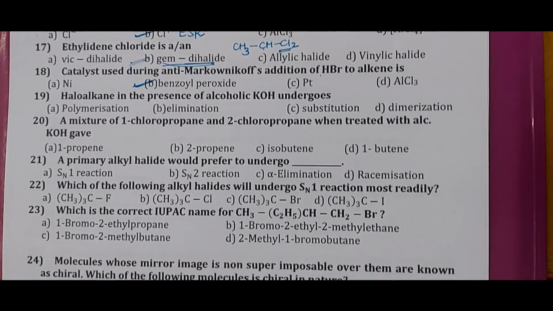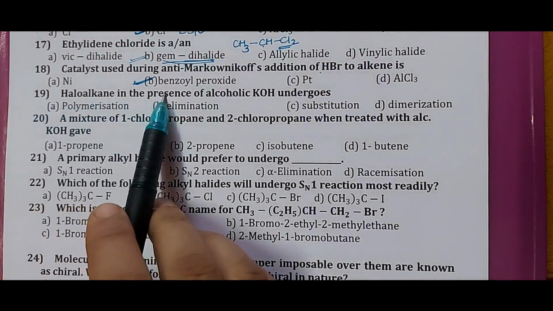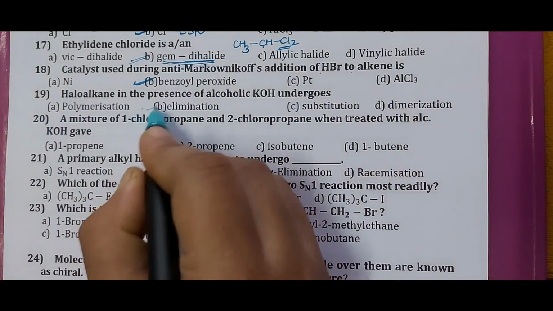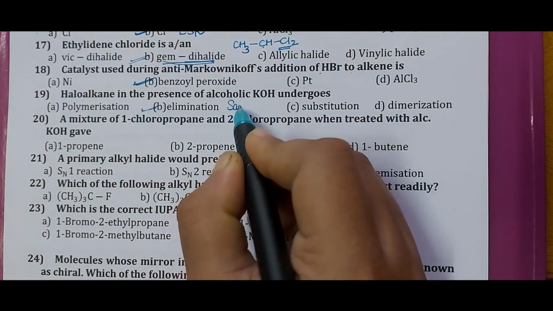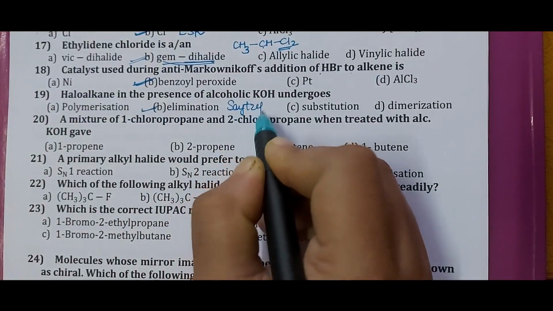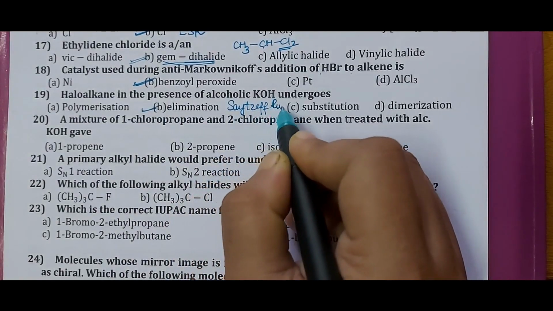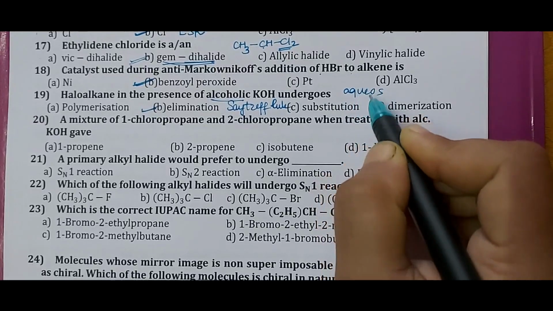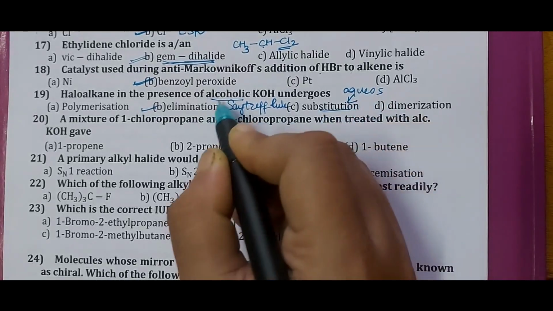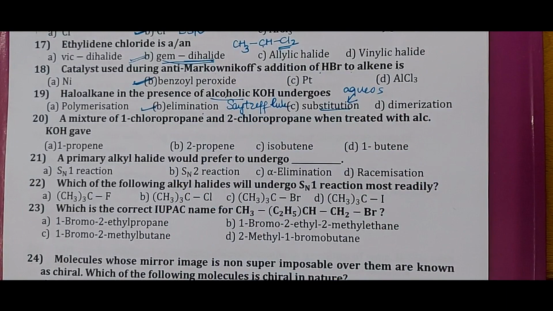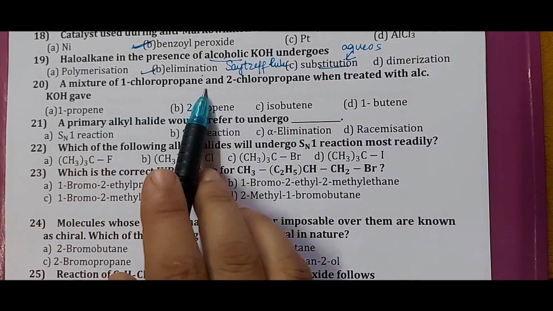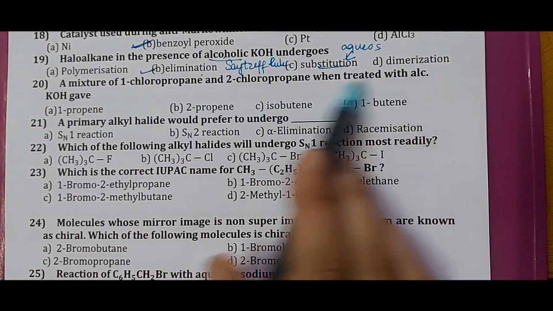Similarly, we'll go with question number 19. Haloalkane in the presence of alcoholic KOH always undergo elimination reaction. So here it's based on Saytzeff rule that it undergoes elimination reaction. Elimination dominates over substitution. But for aqueous KOH, it will undergo substitution reaction. Next, we'll go with question number 20. A mixture of 1 chloropropane and 2 chloropropane when reacting with alcoholic KOH gives.